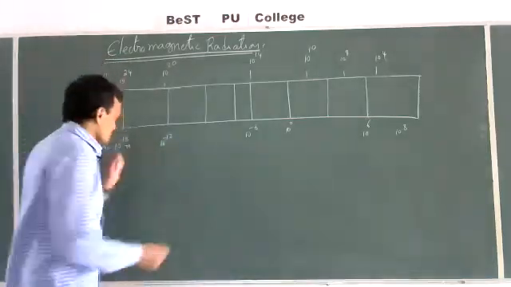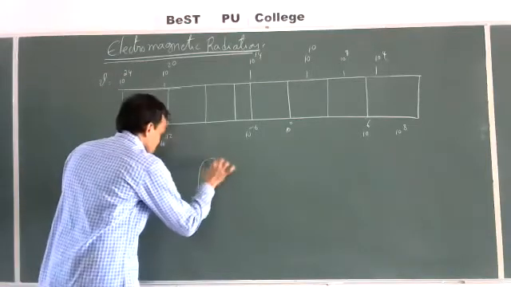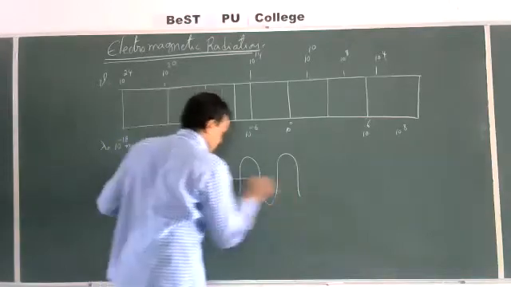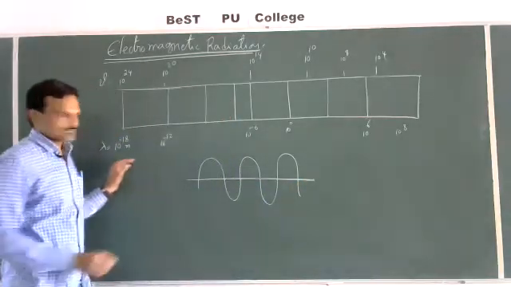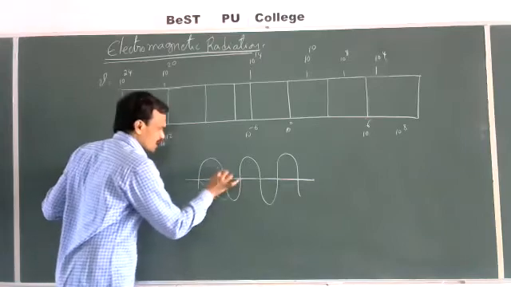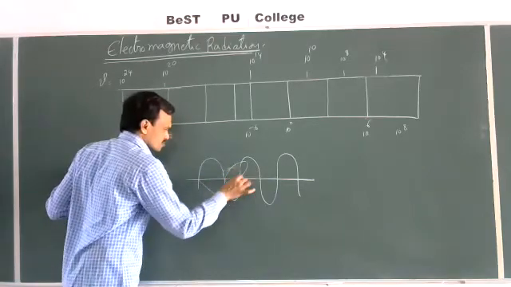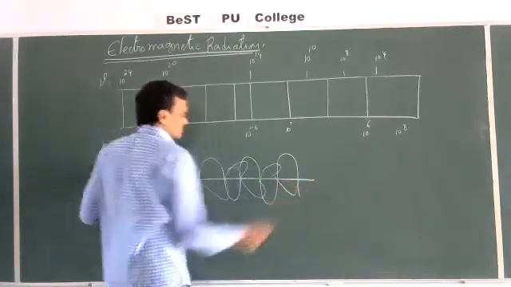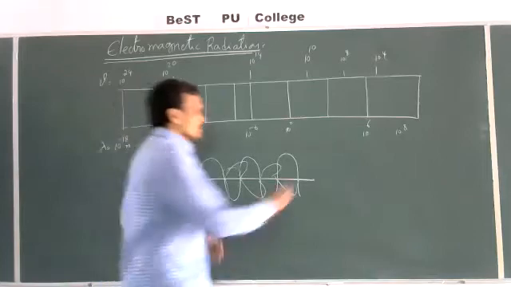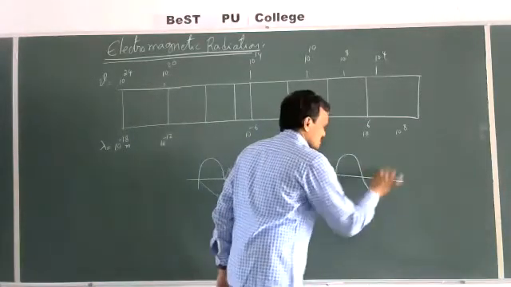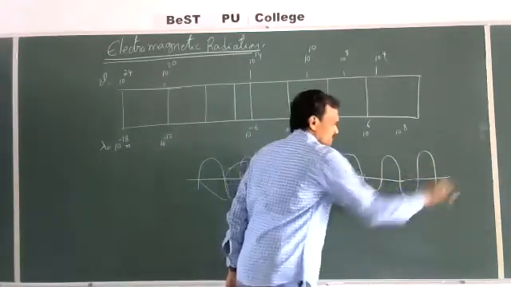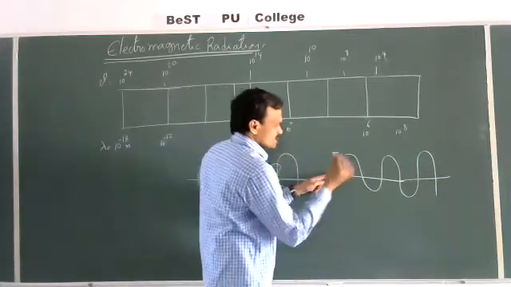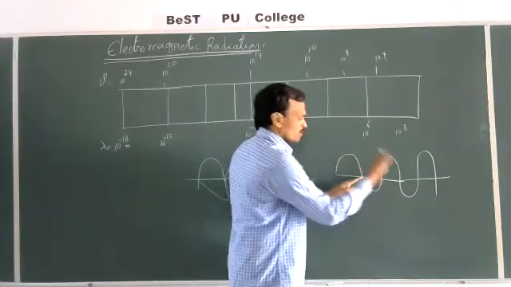So this is an electric wave and this is the magnetic wave. Here the electric wave is present like this on the plane, and the magnetic wave will be present above the plane and behind the plane.